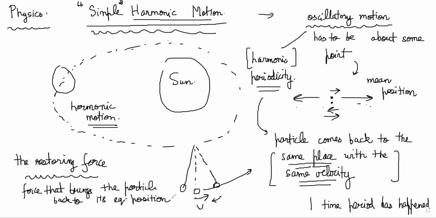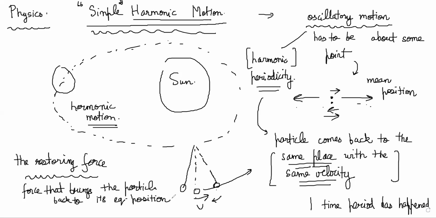Now, if there was no restoring force, there cannot be periodic motion, because periodic motion will happen only when the particle comes back to the same point. That means the particle must change direction, right? Initially, however it is moving, it must change direction and come back. That basically means you have to give it a force which causes a deceleration.